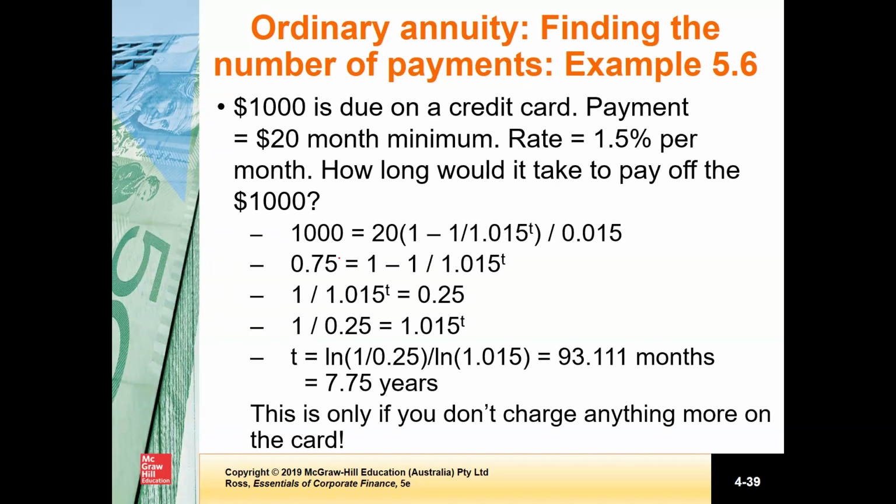Now you can see that once again we just rearrange the equation. 1,000 is the present value, 20 is the periodic payment, and this is the present value factor. What we don't know is t, so we need to solve for t. Once again we use the logarithmic function. You remember we used this logarithmic function previously to solve for t, and we see that it will take 93.111 months or 7.75 years. So it means that you will need almost 8 years to pay off your $1,000.